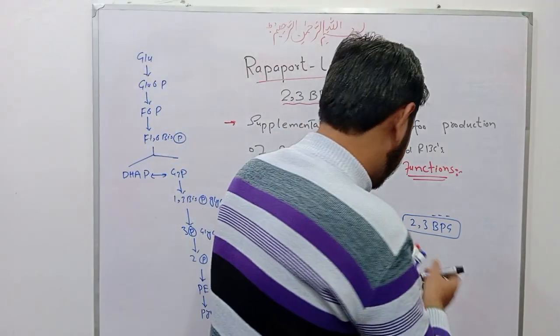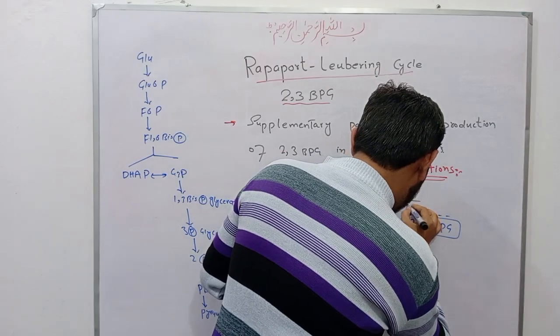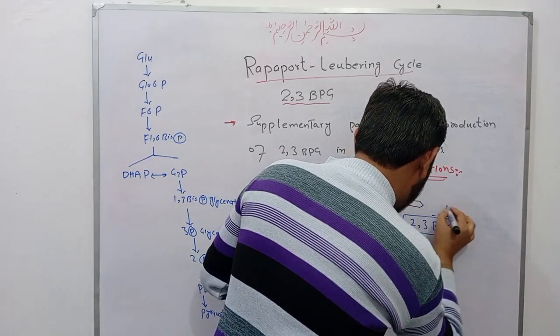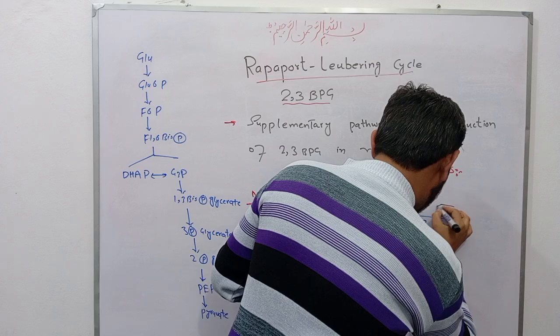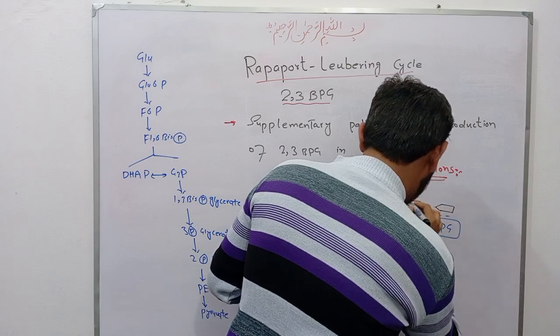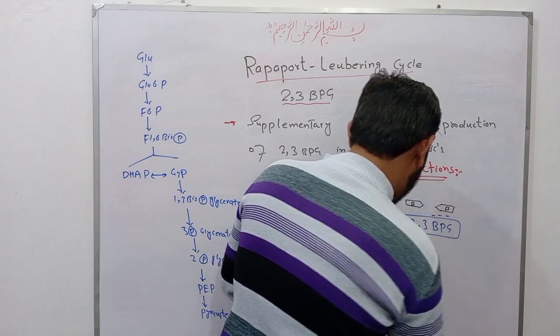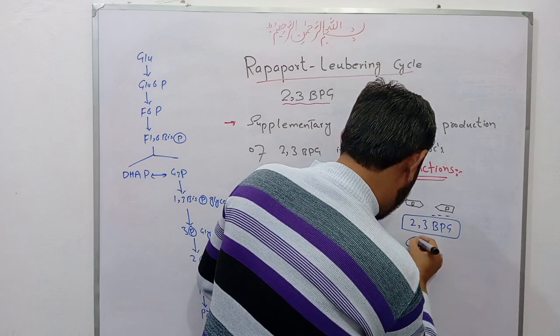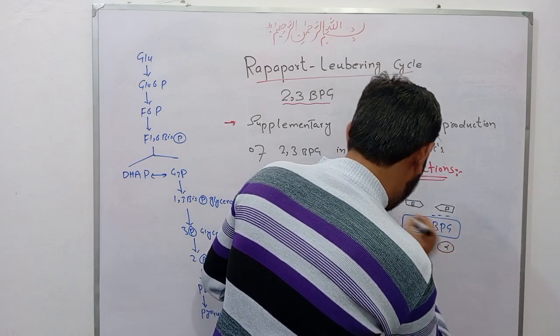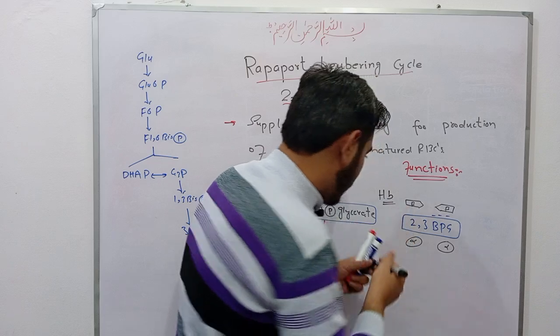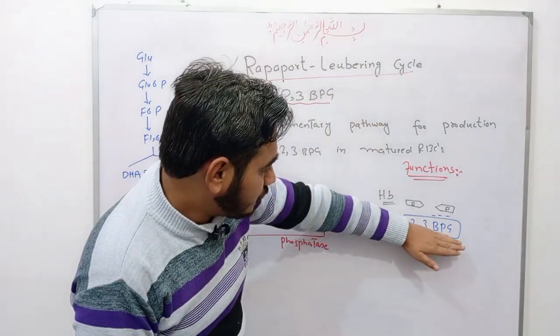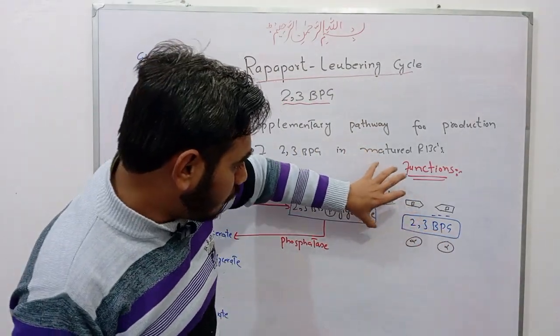So let's see. This is the beta chain, and here is the alpha chain. This is hemoglobin. Students, this 2,3-bisphosphoglycerate occupies the central pocket of hemoglobin.